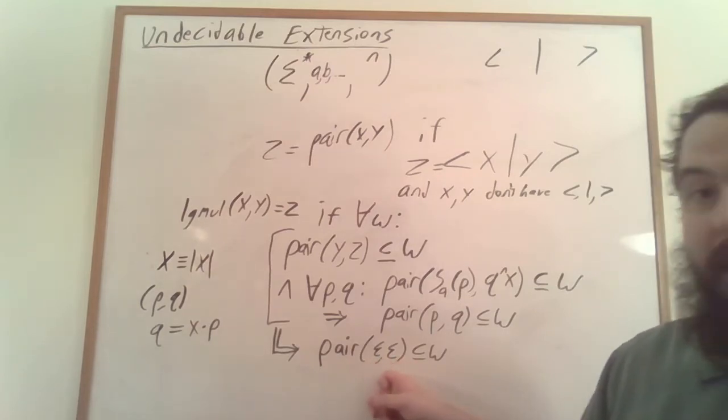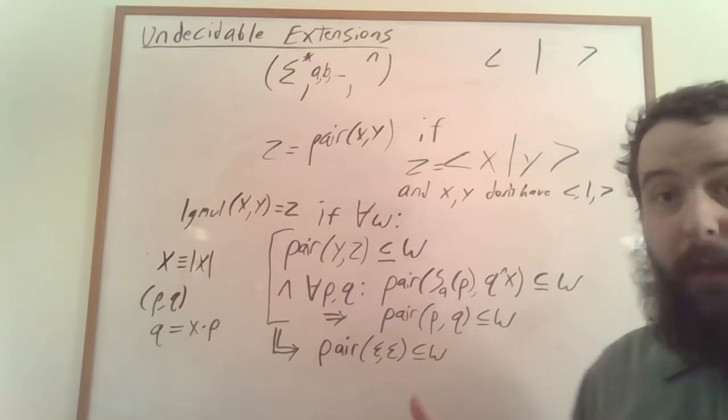The empty word comma the empty word as a pair showing up within W.